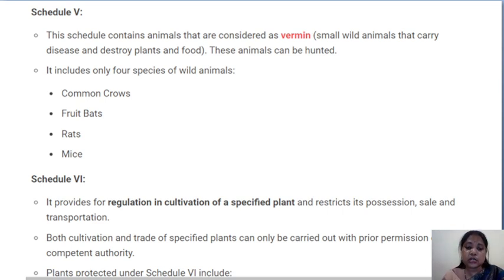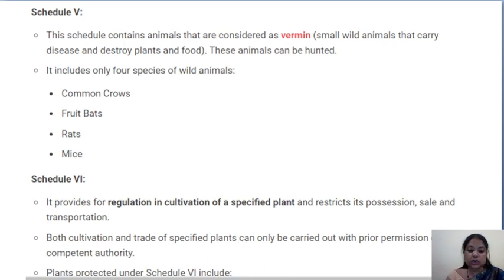Both cultivation and trade of specified plants can only be carried out with prior permission of the competent authority. So if someone wants to cultivate these plants and trade these plants or plant products, they have to take prior permission of the competent authority.